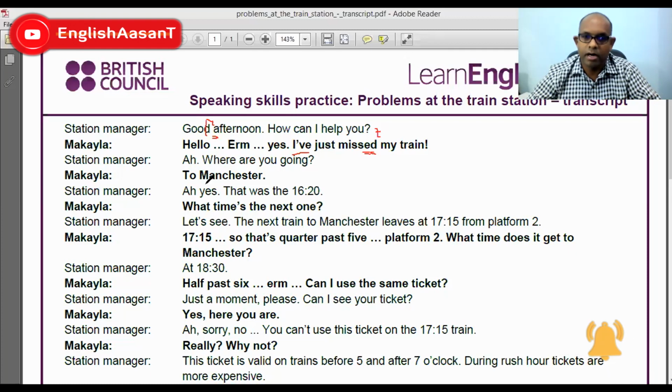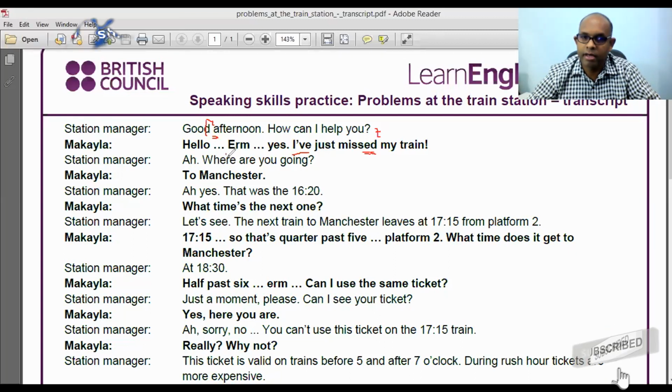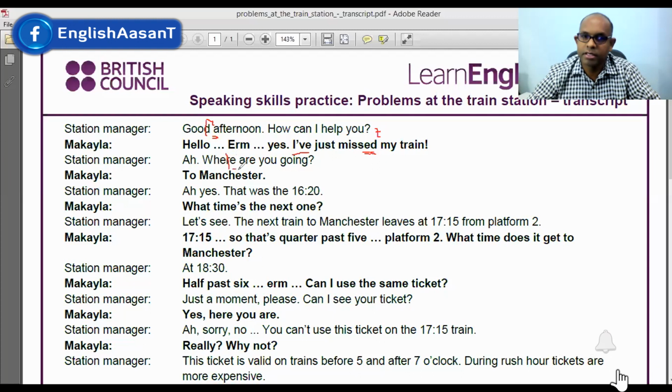Where are, okay, here it divides. Since it's an A, like this one, this R goes with the A. So it becomes, where are you going?